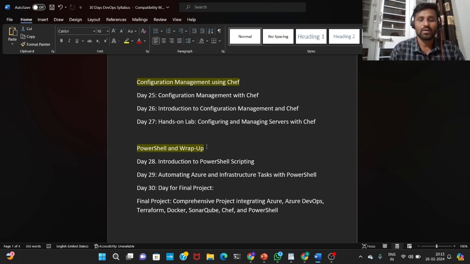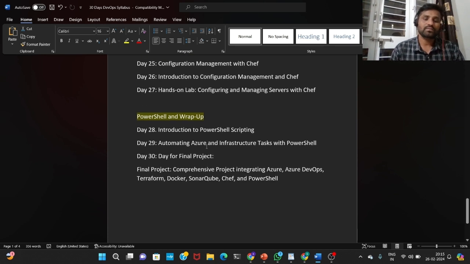And after that, last but not least, PowerShell and wrap-up, which is days 28 to 30. It is an introduction to PowerShell scripting and automating Azure and infrastructure tasks with PowerShell. There is a final project: a comprehensive project integrating Azure DevOps, Terraform, Docker, SonarQube, Chef, and PowerShell. Whatever tools I have covered, I'll take all of them in one project, and definitely we'll do the final day project.